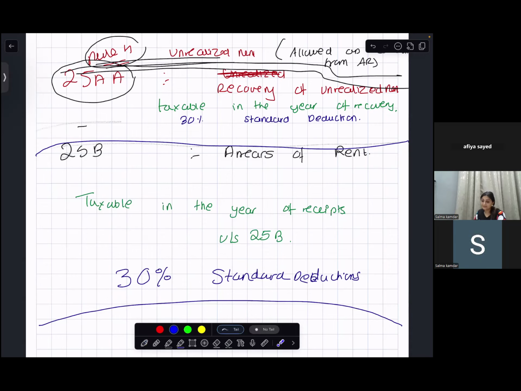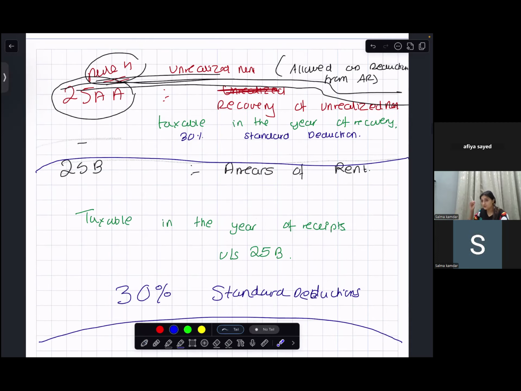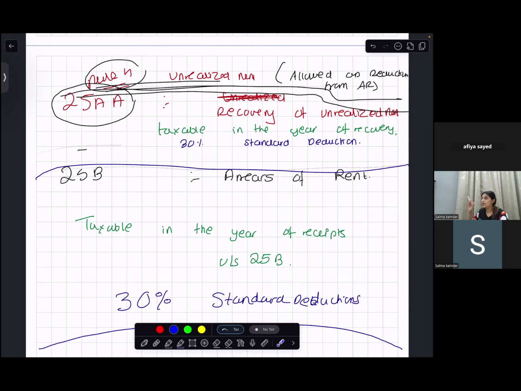Are you with me? Yes. See, first you have unrealized rent. Whatever is the amount of unrealized rent, you can minus it from actual received, if four conditions are fulfilled. Tomorrow, in the future, in whichever year you receive this unrealized rent, it will be taxable under section 25AA, irrespective of the fact whether you have or do not have the property.